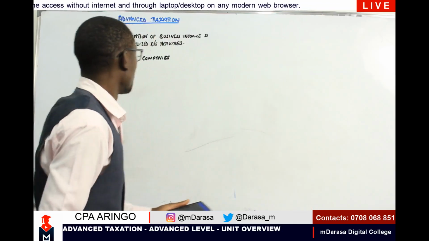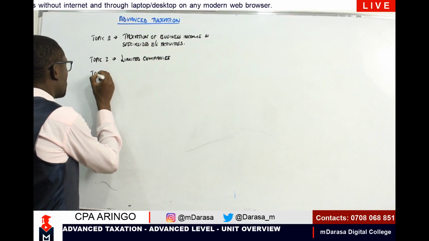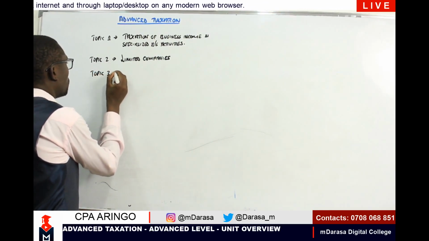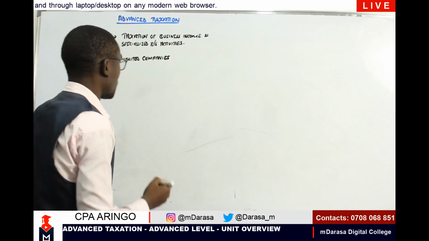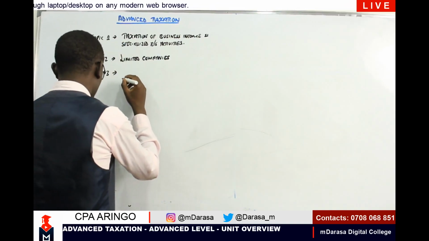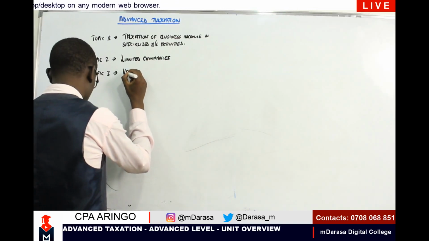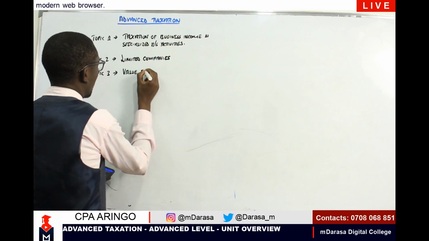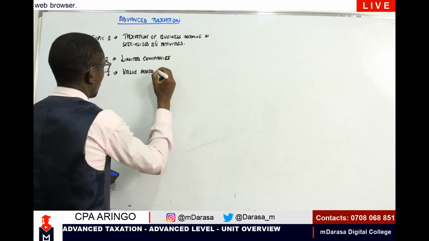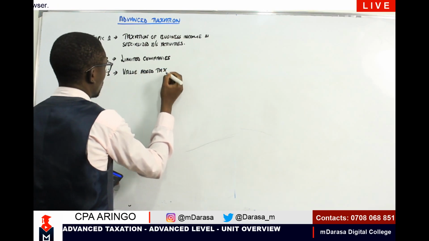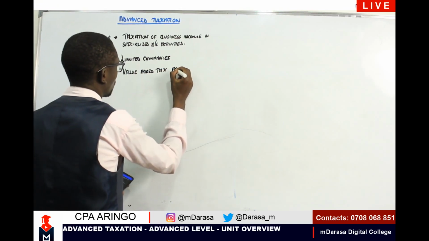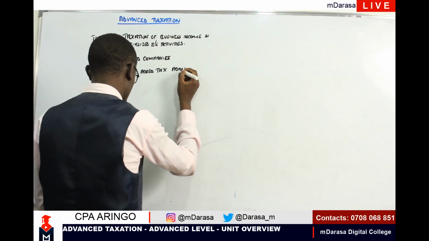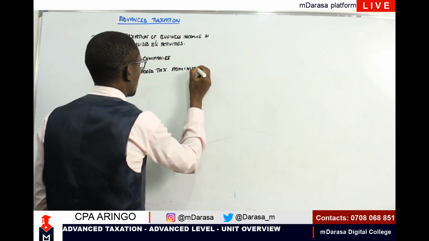After we've talked of topic number 2, the next topic we'll be expected to cover is topic number 3, where it will be upon us to understand value-added tax administration.